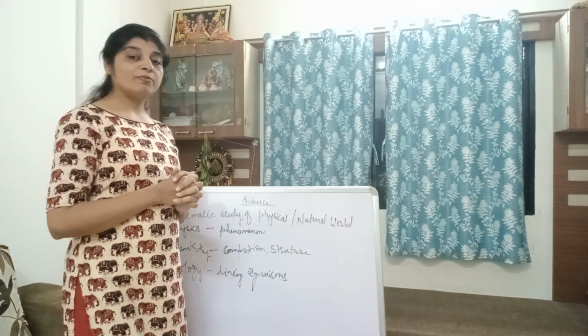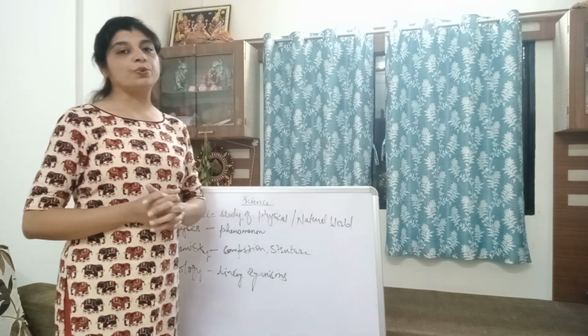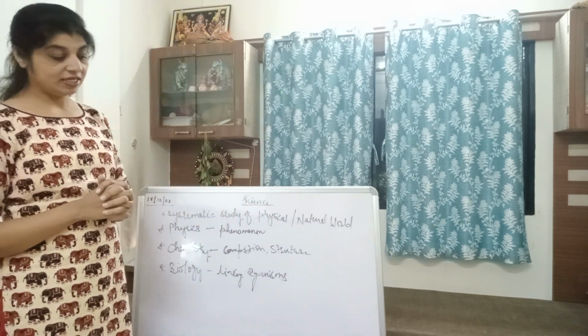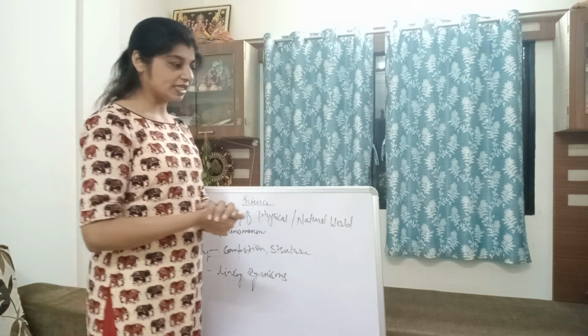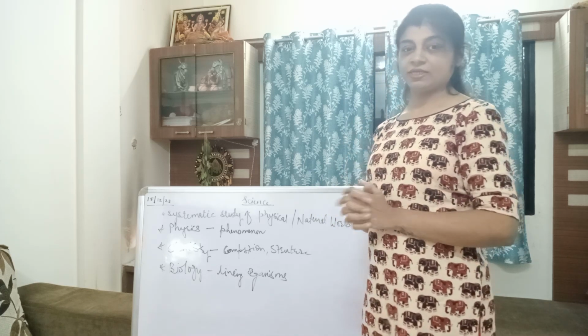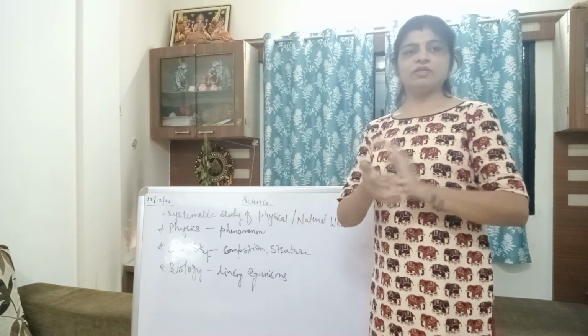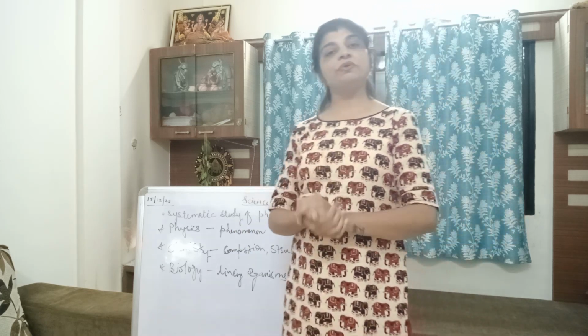Speed means when one body moves from one place to another, at what rate it is moving, that you calculate. Distance means how much distance it has covered. Now see, measurement has come in here, and that's why measurement and motion are related. Measurement I'll get into later. First today, I'll simply make you understand what motion is.